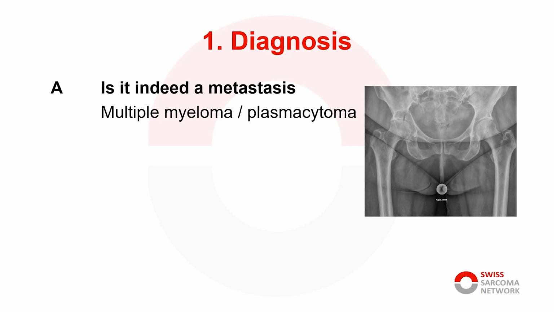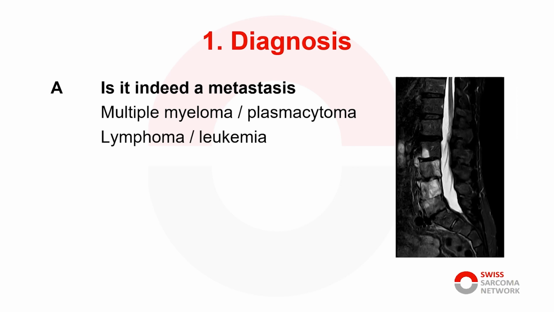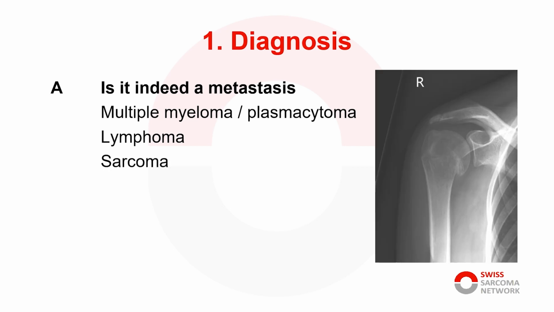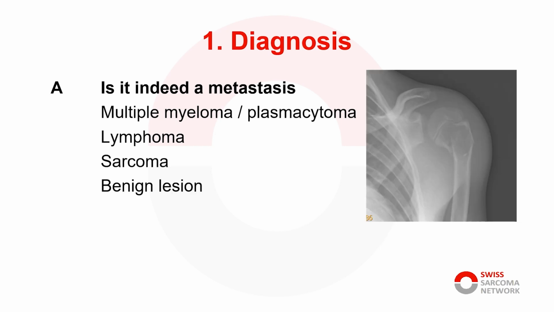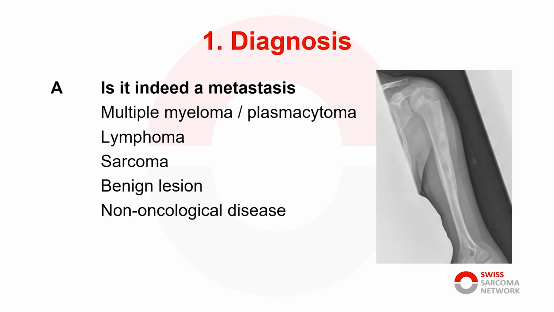The differential diagnosis of bony lesions involves multiple myeloma or even plasmacytoma, which can be treated in curative intention. Lymphoma or leukemia usually doesn't need surgical therapy. Always think about bone sarcoma. A wrong surgical intervention can have devastating consequences for the patient and for the surgeon. Benign lesions and tumor-like lesions are not uncommon, especially in children. And finally, we can deal with a non-oncological disease such as chronic osteomyelitis.